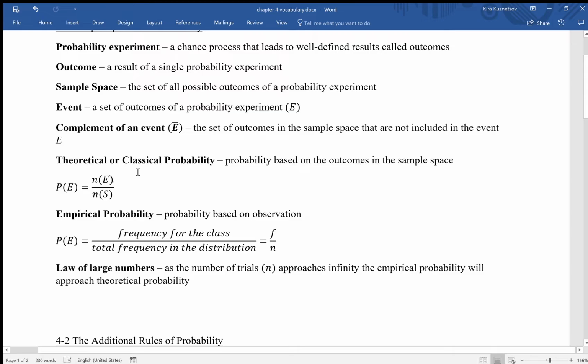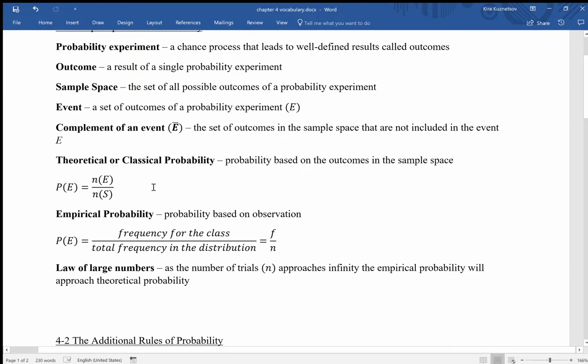Now the difference between the theoretical or classical probability and the empirical probability is that the empirical probability depends on the actual events happening. So the flipping of a coin has 2 outcomes. It's either heads or tails. Now, if you flip a coin 10 times, are you guaranteed that 5 will be heads and 5 will be tails? Well, the answer is no.